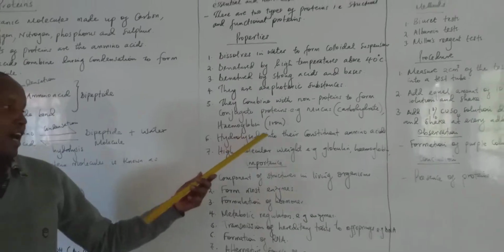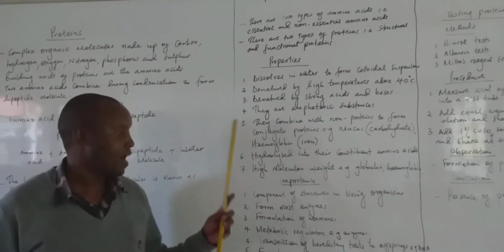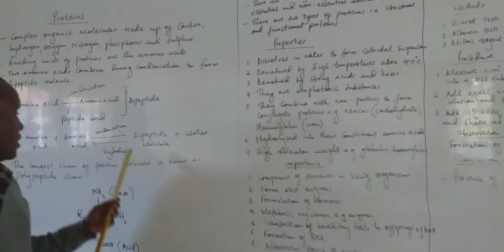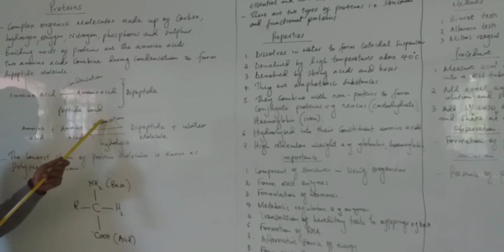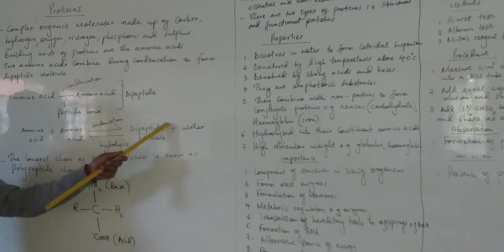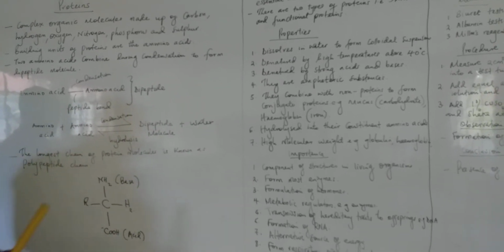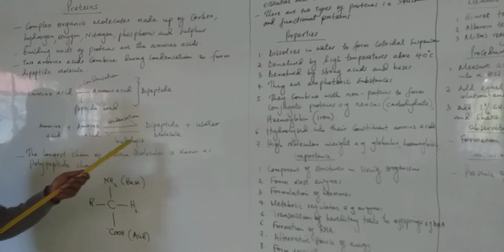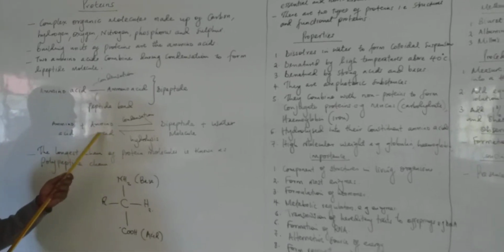Protein molecules are hydrolyzed into their constituent amino acids by hydrolysis. Look at what we said initially in this diagram. If you combine two amino acids by condensation, a dipeptide molecule, which is a protein, is formed. Hence, it releases water. So the backward reaction, if you hydrolyze the dipeptide molecule, in that process known as hydrolysis, you get the respective amino acids.